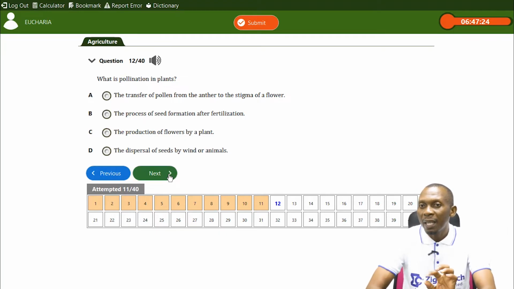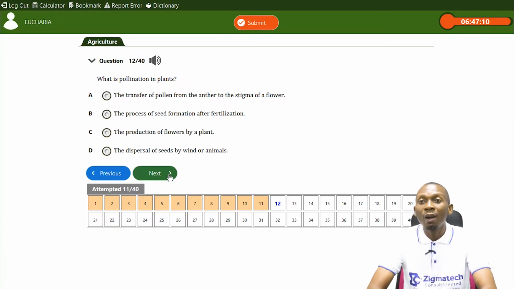So here the pollen grains are found in the anther. Remember I said the male part of the flower has the anther and the filament, and the pollen grains are found in the anther. These pollen grains are usually transferred from the anther to the stigma of a flower. The stigma is on the female part of the flower, so that's correct. The next option is the process of seed formation after fertilization.